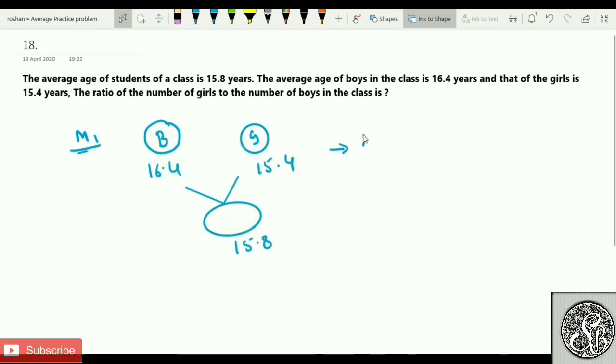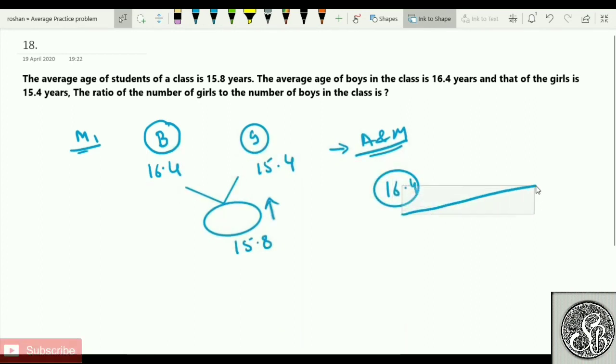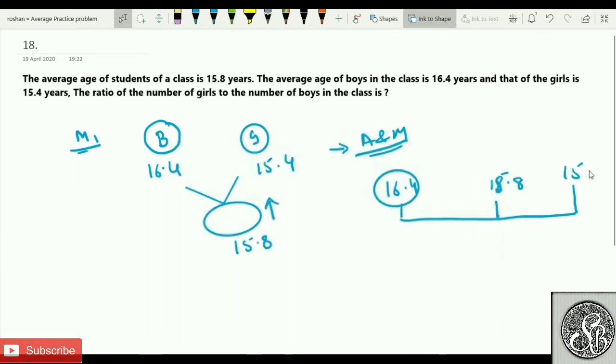Quickly, those who attended my class on allegation and mixture, I hope you can get the answer very fast. It just says to push it up. If you push it up, you'll get 16.4, one group, in the middle it will be 15.8, and here it will be 15.4. The method says to take the difference between these numbers.